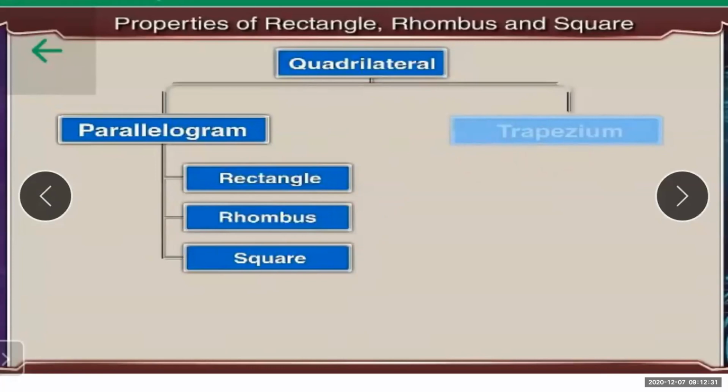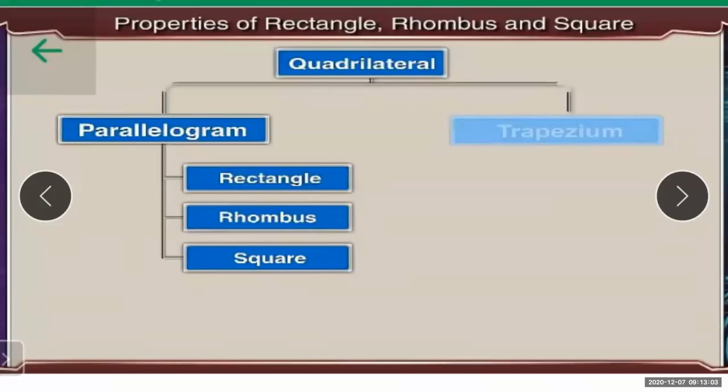Now students, all of you are aware of the rectangle, square, rhombus right from your previous classes. These are very simple and basic things you have learned in your previous standard. But actually, you know that all the topics in math are connected to each other. So whatever you know, that in a rectangle all the angles are 90 degrees, that is the basic thing.